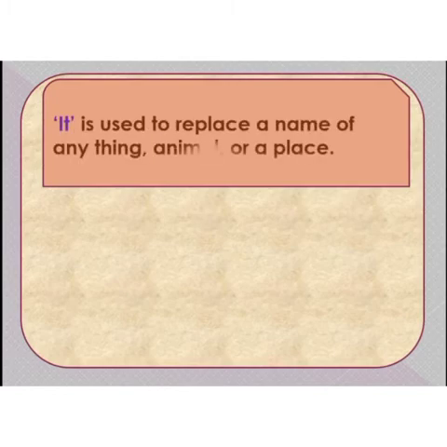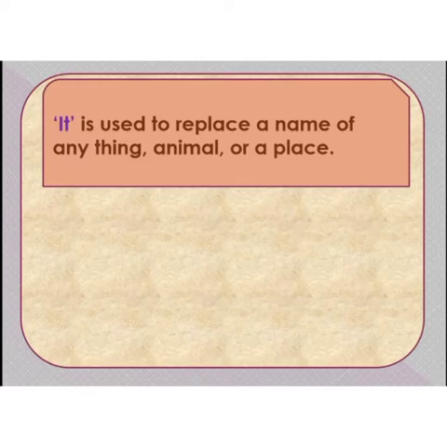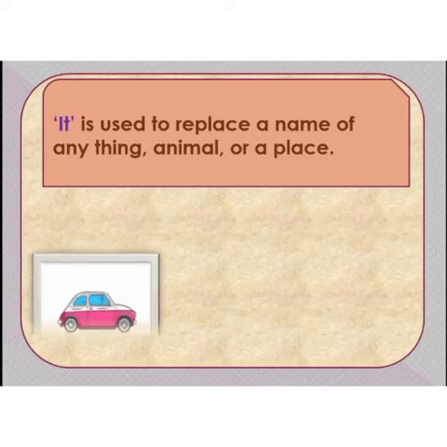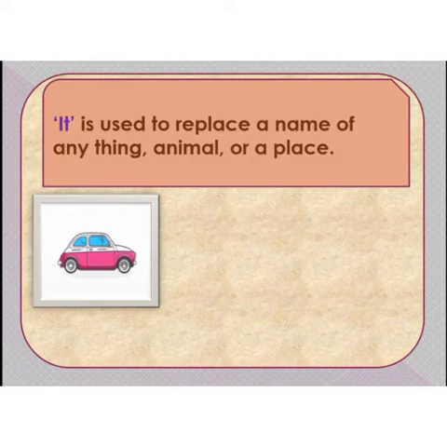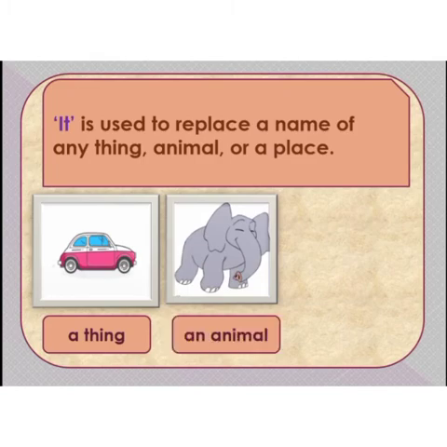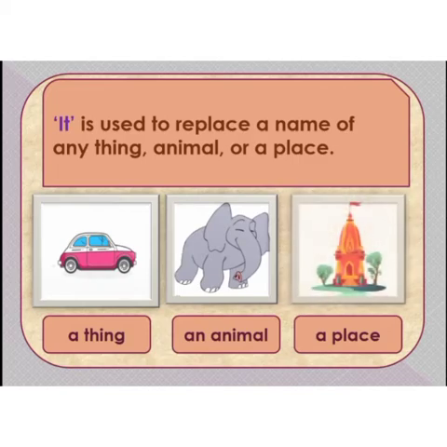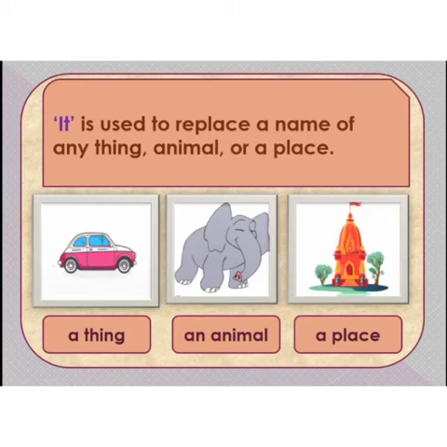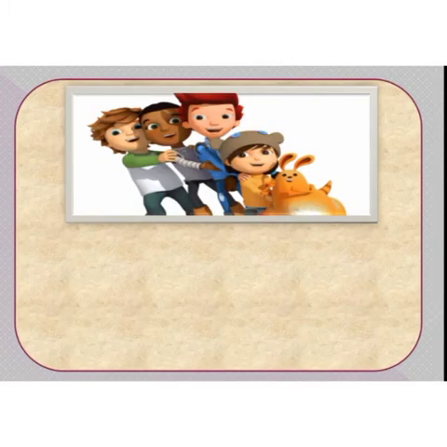Pronoun it is used to replace a name of anything, animal or a place. For example, this is a car and car is the name of a thing. This is an elephant. It is the name of an animal. This is the picture of a temple and it is the name of a place. And so we replace all these names with pronoun it.